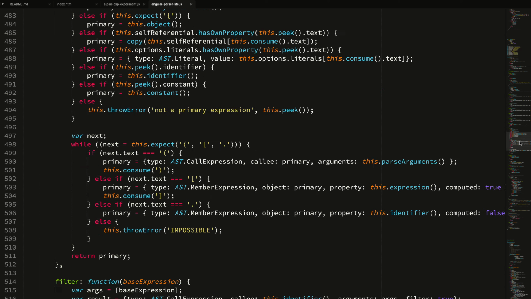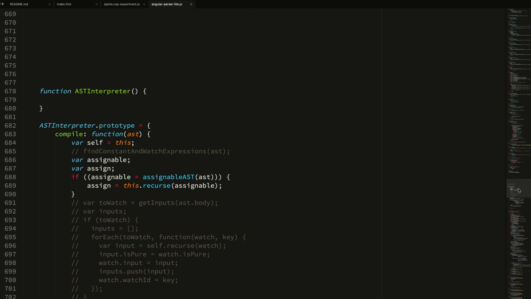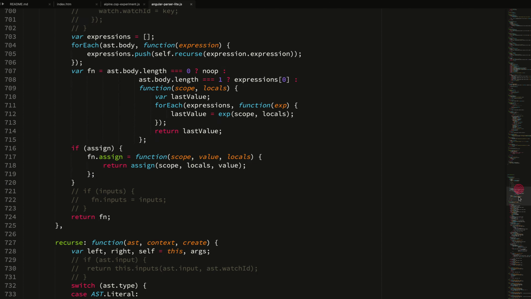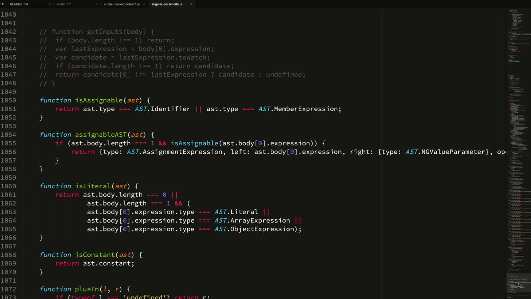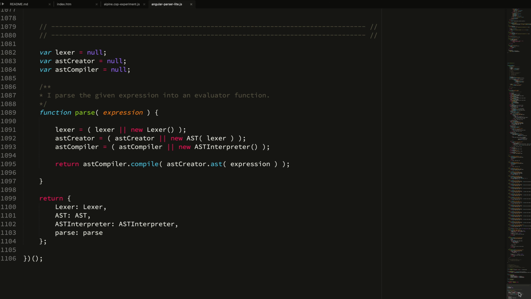And then if we keep going down, we eventually get to an AST interpreter. So once it builds that abstract syntax tree, it can then interpret that syntax tree, or essentially evaluate the expression in the context of a given data structure. And all the way at the very bottom, let's just ignore basically all of this file.